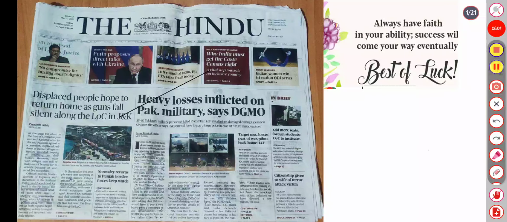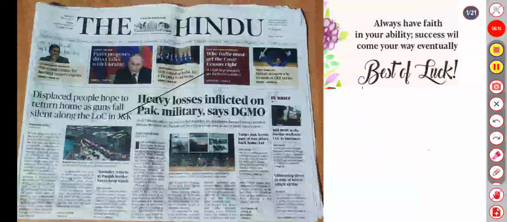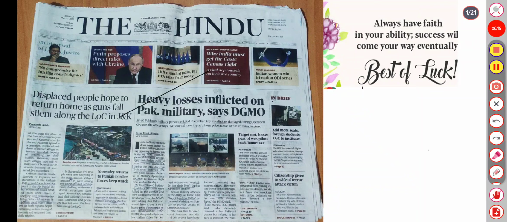So the front page is covering the heavy losses inflicted on the Pakistani military, says the DGMO. There is a drawing of fighter jets featuring the latest technologies and damage. In this we'll also cover which aircraft were used, in further news, in a detailed way.